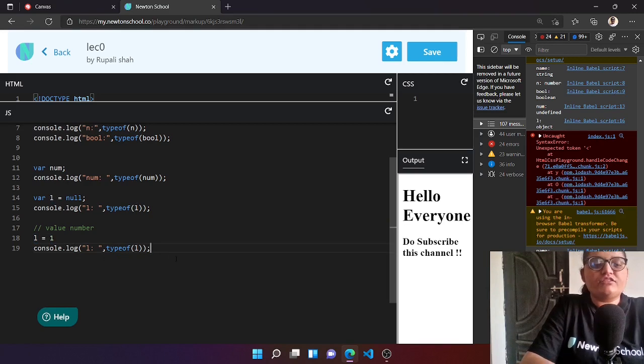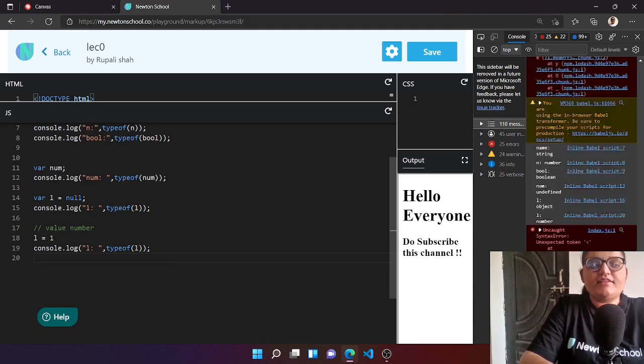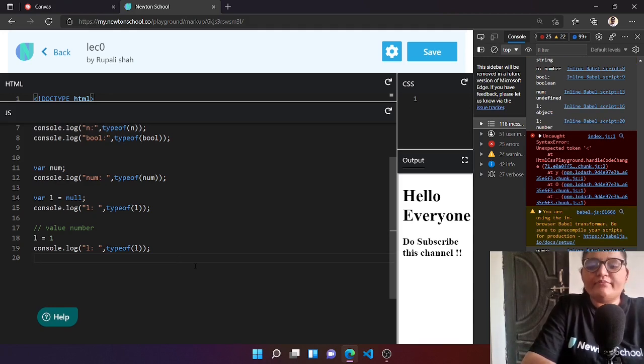So yeah, that was a little catch in JavaScript, and that particularly means that suppose you have a variable, and first you have given it a value of number, and in future if you store a string on that variable, then the type of the variable would become a string. So yeah, this was the thing that I wanted to discuss for the primary variables, which we have discussed till now.